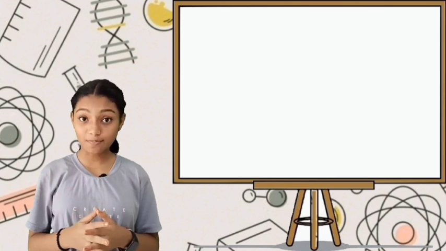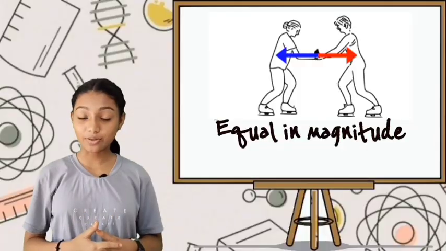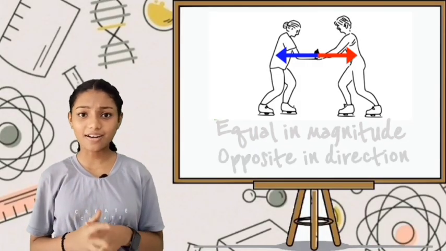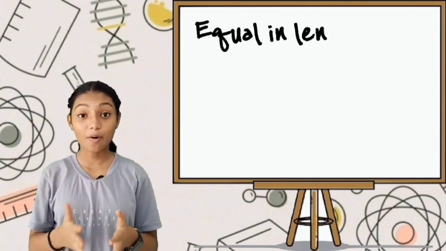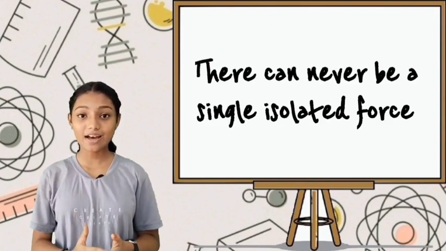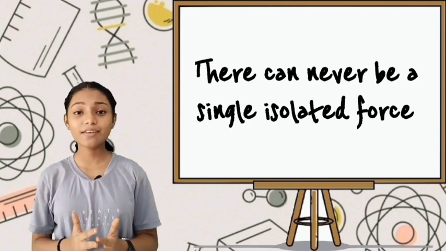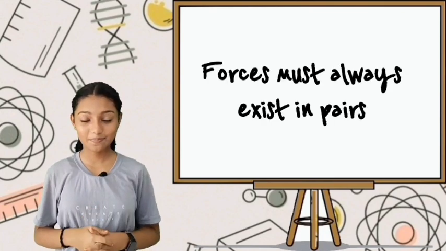It means that if two objects interact, the forces they impart will be equal in magnitude and opposite in direction. Think of a car hitting a brick wall. The car imparts an action force on the wall from its motion, and the wall imparts a reaction force right back on the car, bringing it to a quick stop. These vectors are equal in length and point in opposite directions. What this also means is that there can never be a single isolated force, as any force is an interaction. Forces must always exist in pairs.